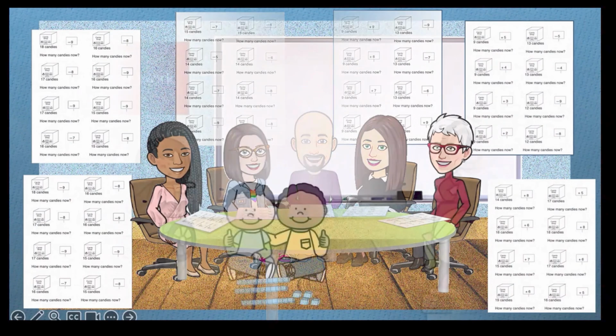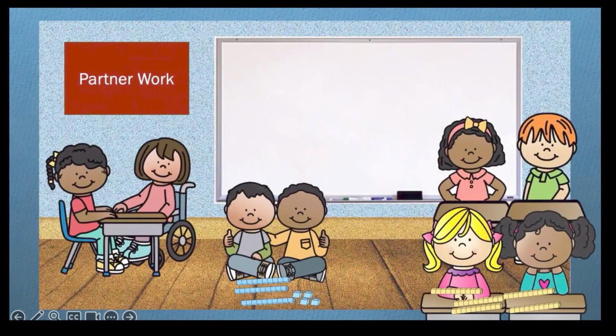We want to say a bit more about partner work. For it to be a meaningful learning experience for both partners, it is important that children are paired with someone that is at a similar conceptual level. Here's what I mean.